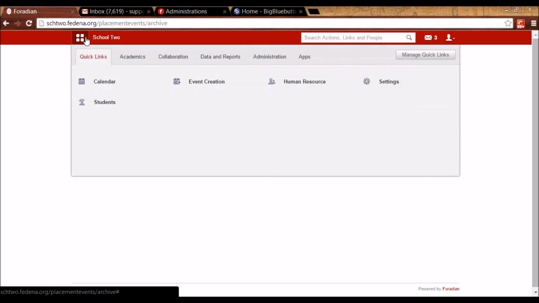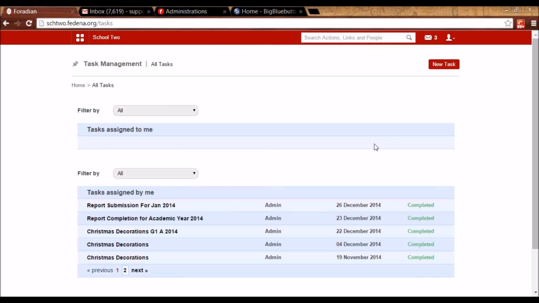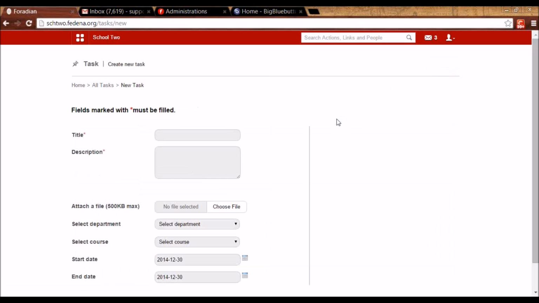The next plugin that I'm going to tell you about is tasks. So we can go to collaboration, we can go to task. So as an administrator of Fedena or as anyone with task management privilege, I'll be able to assign tasks to the employees or the students. So I'll get this option here, new task. So let me take a scenario here. So let's say the teachers are supposed to submit report by the end of the month, which is the analysis report about the progress of the students.